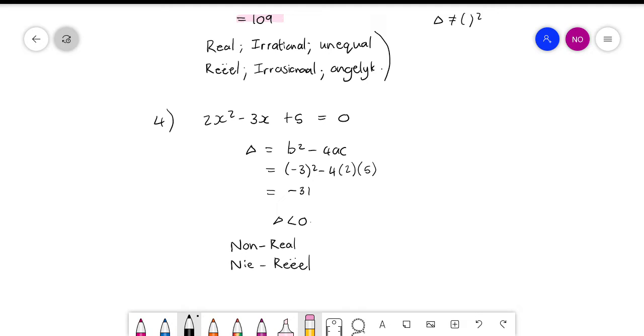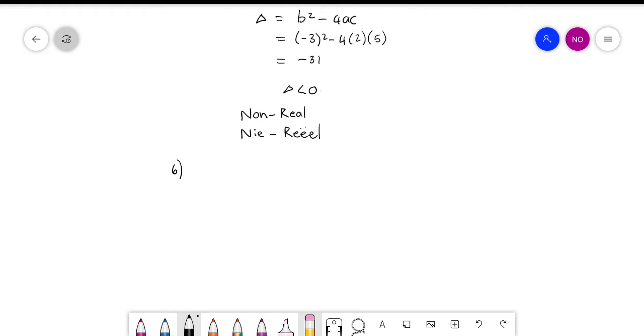So that's why we can't say anything else. Die feit dat jou sakrekenaar vir jou, as jy hierdie ene gaan intik in die kwadratiese formule, gaan jou sakrekenaar vir jou sê math error. So there are no solutions. So we can't classify the solutions as whole numbers or decimal numbers or whatever. It doesn't exist. Okay.